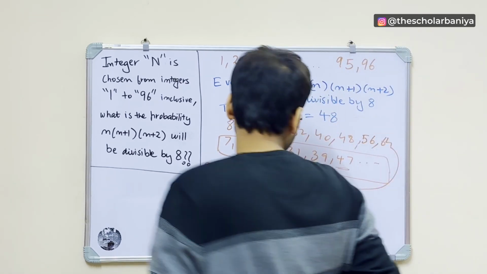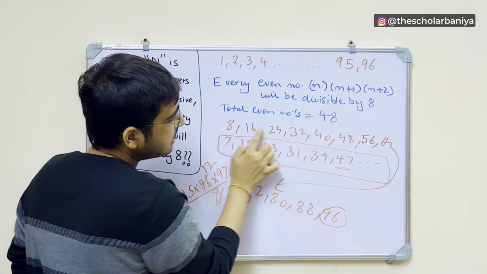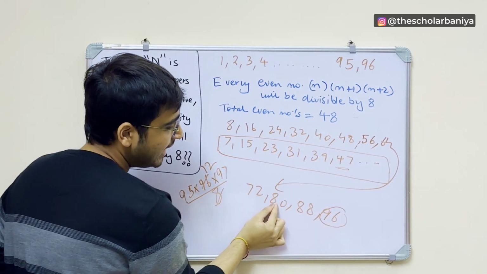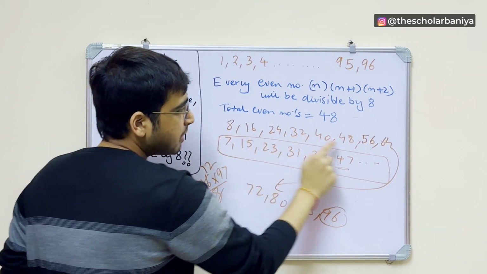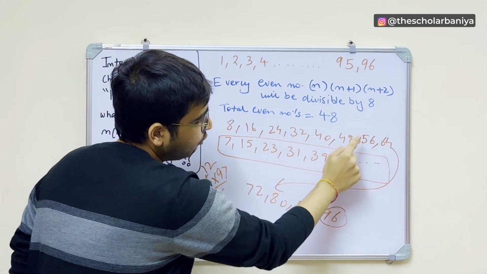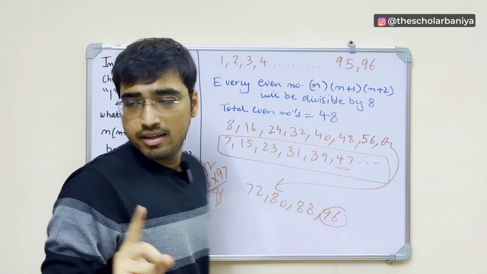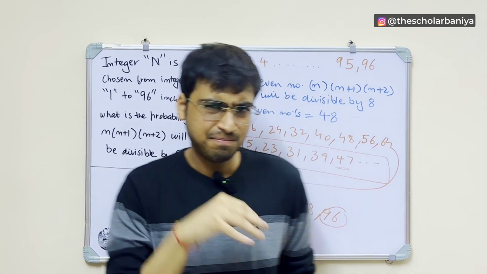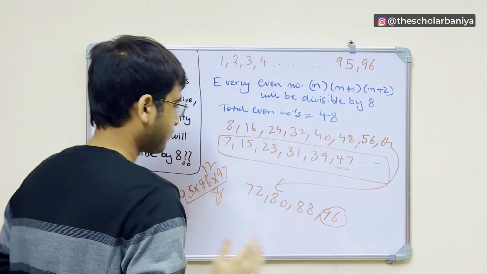So basically, for all these numbers 8, 16, 24, 32, 40, 48, 56, 64, 72, 80, 88, 96, if you subtract 1 from them, you get 7, 15, 23, 31, 39, 47. And if you put n as that number, that will be divisible, right? I hope this makes pretty good sense.